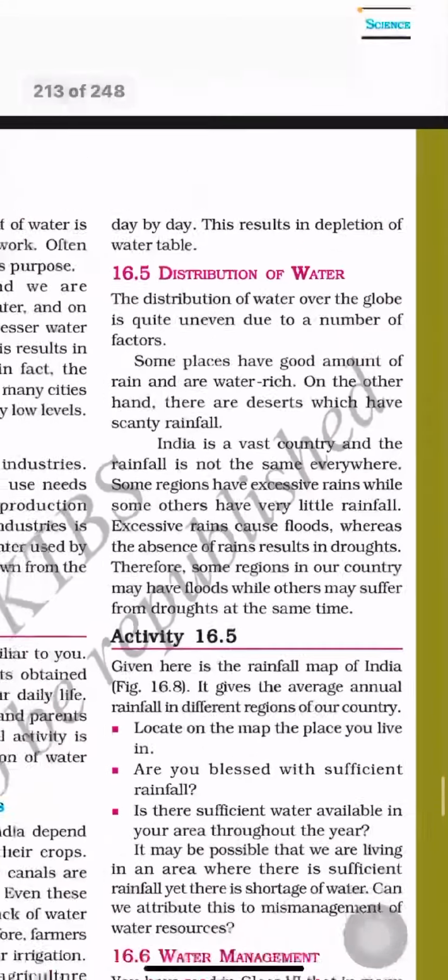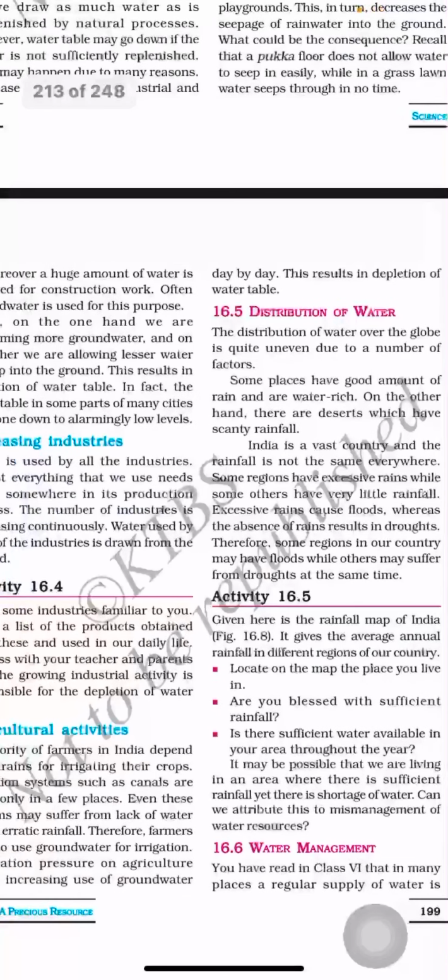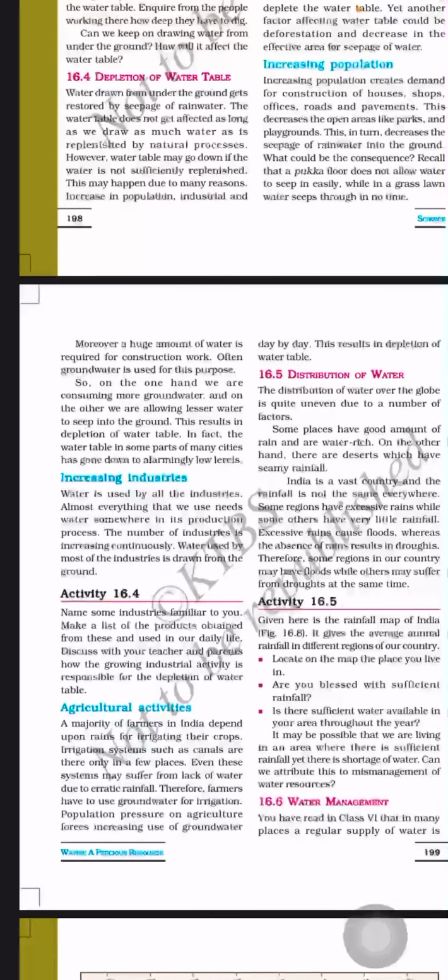Okay. So next we are going to see about the distribution of water in the next session, that is in next part 3. So this is the part 2 of water is a precious resource.